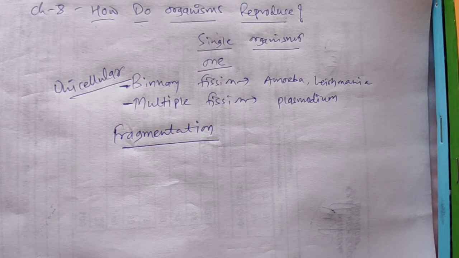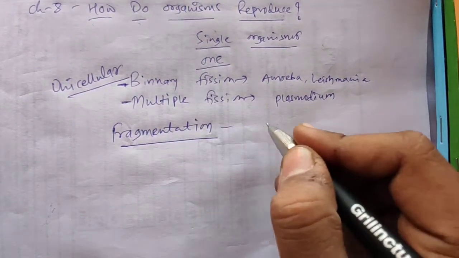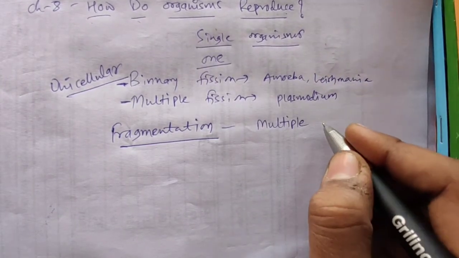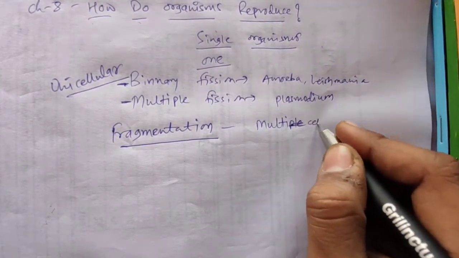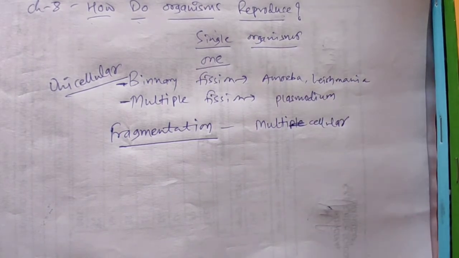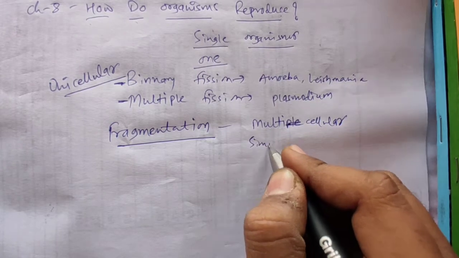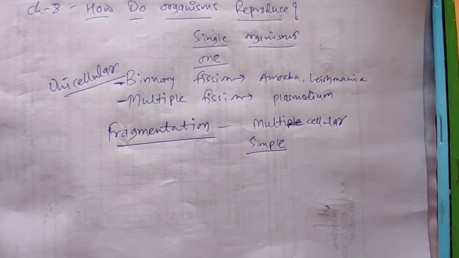And now we are going to study multicellular organisms, but of very simple kind of body organization.